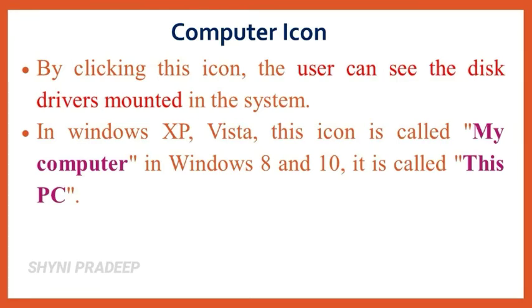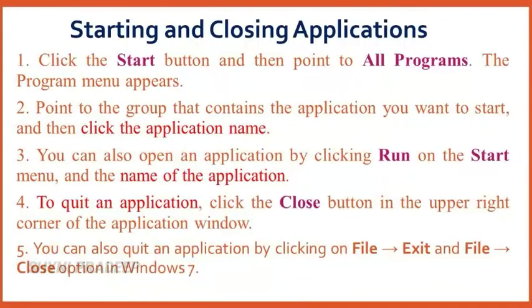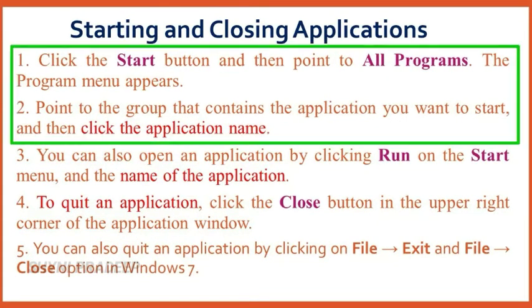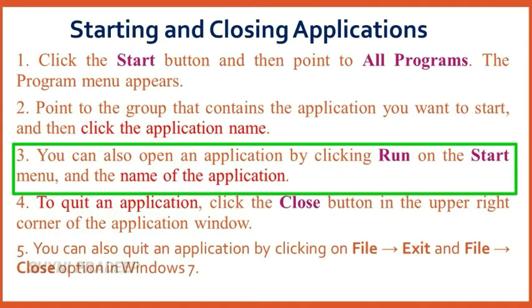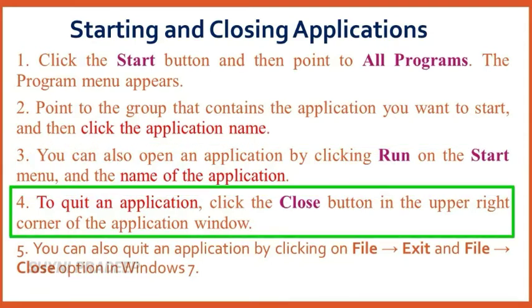Next topic is starting and closing applications. You can start applications by using two ways. First way is click start button and select all programs option. The program menu will appear on the screen and select the particular application name that you want to open. And second way is from the start menu, you can select run option and type the name of application that you want to open. If you want to quit an application, click the close button in the upper right corner of the application window.